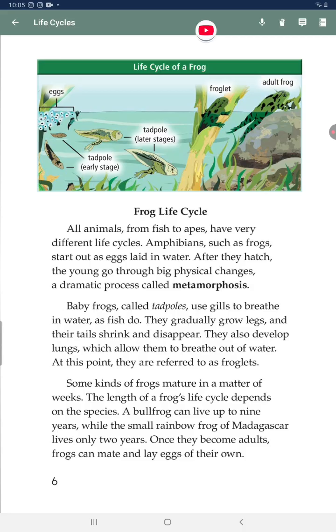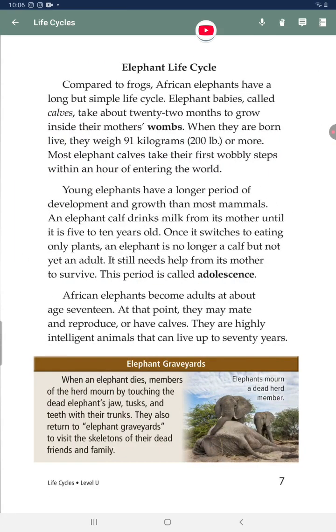At this point, they are referred to as froglets. Some kinds of frogs mature in a matter of weeks. The length of a frog life cycle depends on the species. A bullfrog can live up to 9 years, while the small rainbow frog of Madagascar lives only 2 years. Once they become adults, frogs can mate and lay eggs of their own.